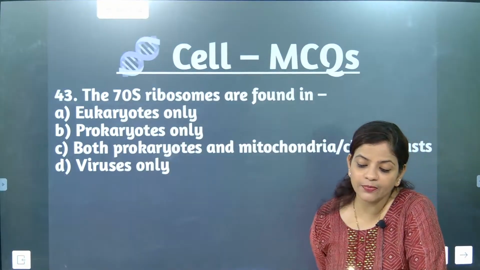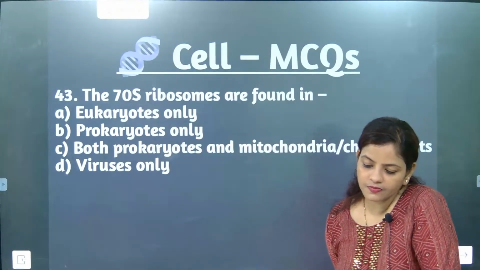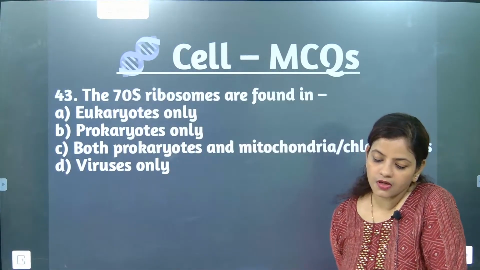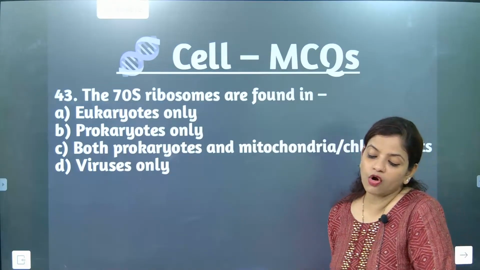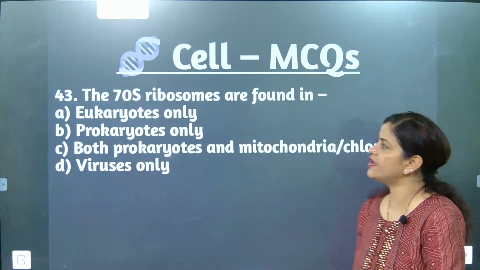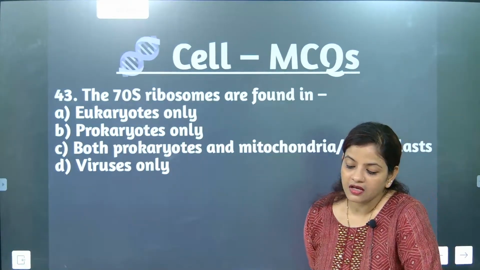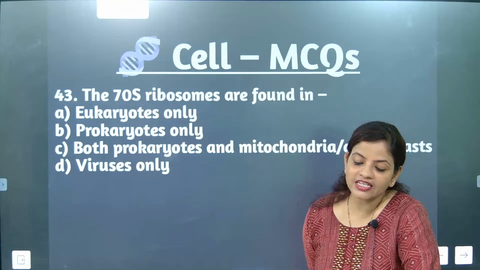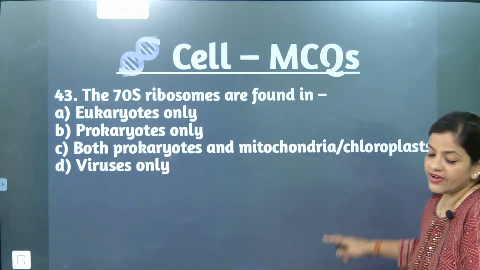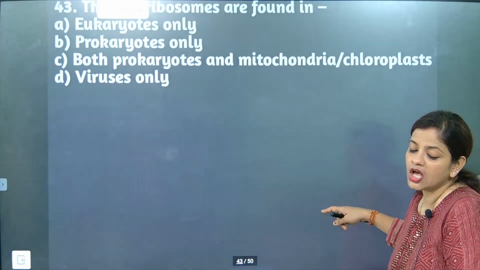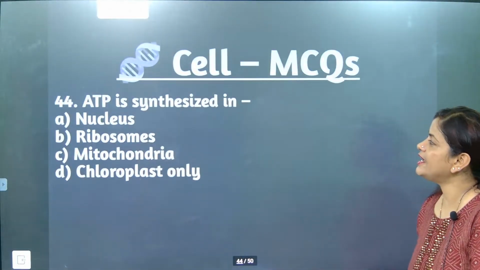The 70S ribosomes are found in. Where are 70S ribosomes? 70S ribosomes are exactly found, note down, in prokaryotes, mitochondria and chloroplast. Everywhere you will be getting 70S ribosomes. The correct answer is both prokaryotes and mitochondria.